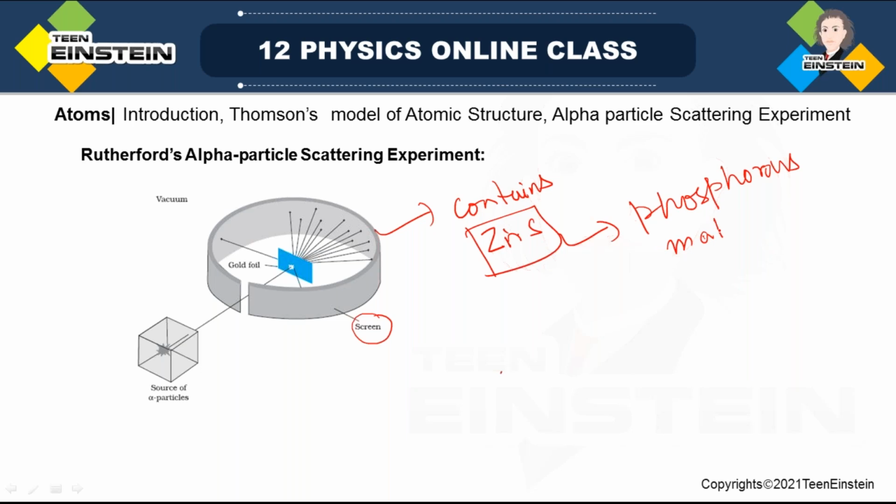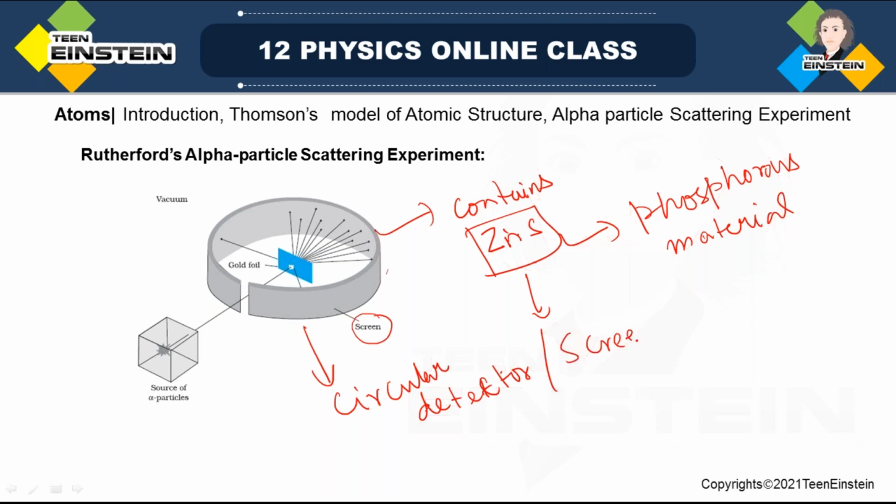As soon as an electron or any high energy particle strikes the screen having ZnS or phosphorus material, it will create scintillation. Scintillation means they will create bright light, as soon as the alpha particle hits the screen. So this is called a circular detector or screen.